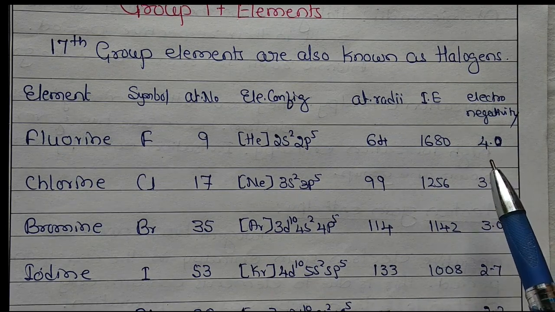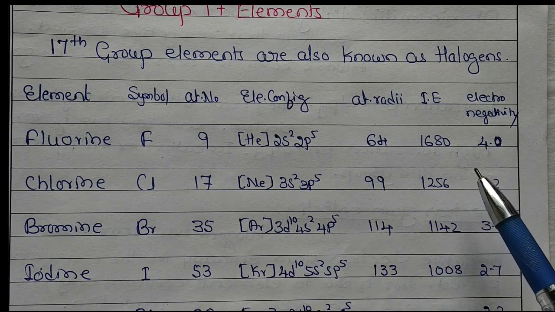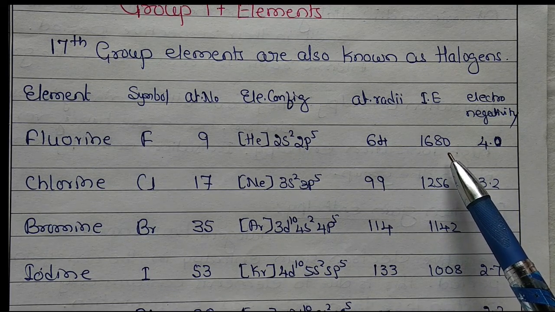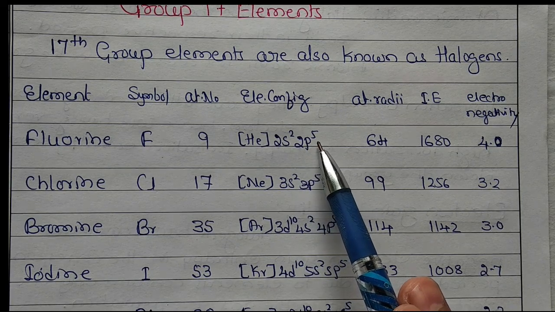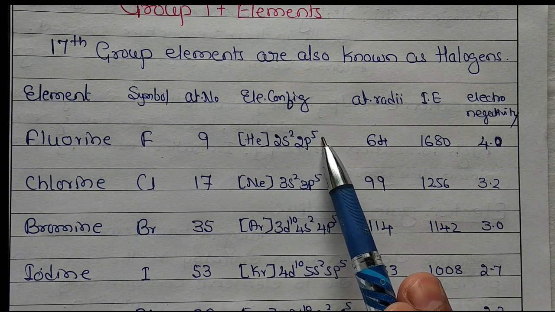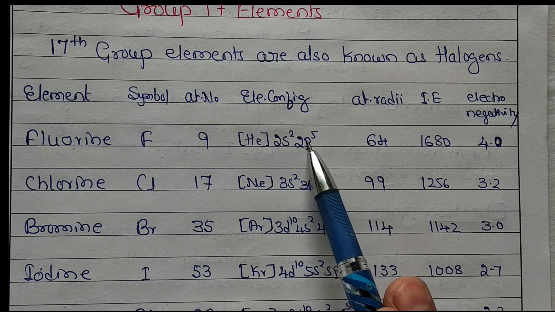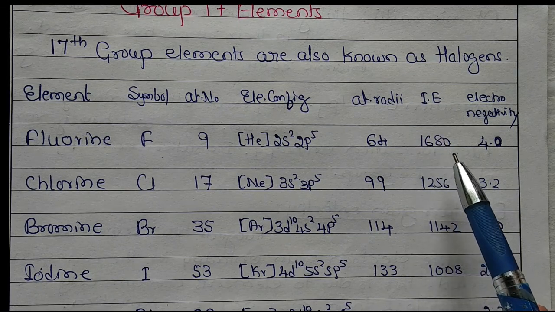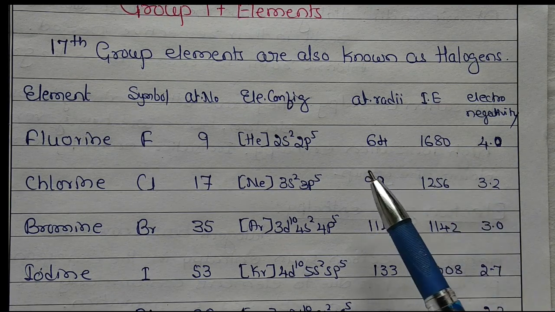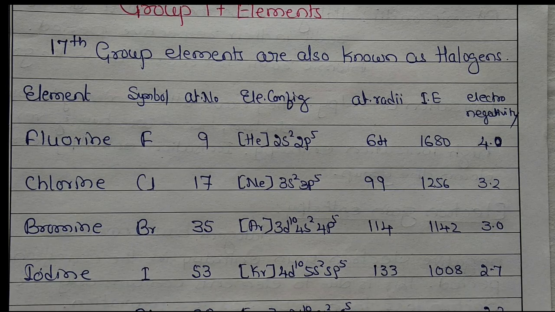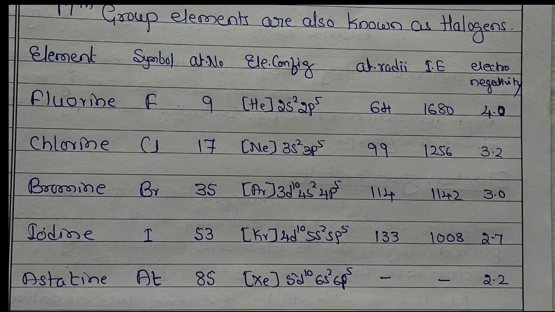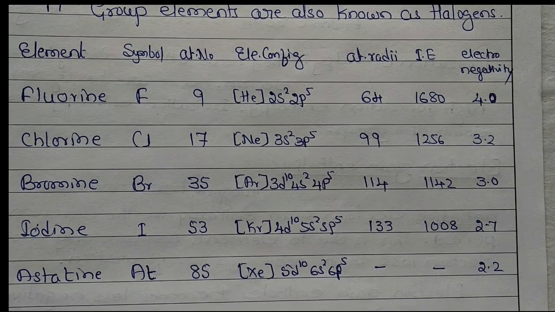Okay. Then when you observe, ionization enthalpy of these are very high, because if you observe its electronic configuration, they are left with only one electron to take. If you take one electron, it becomes a noble gas configuration. So therefore ionization enthalpy of these 17th group elements is high compared to the other groups or in the period also. Okay. And astatine is a radioactive element. That is the last element.